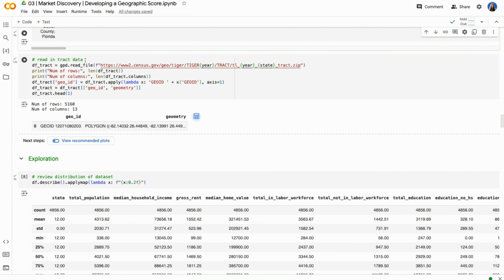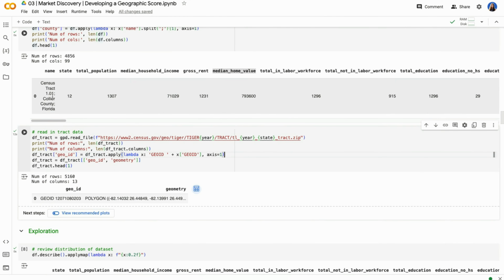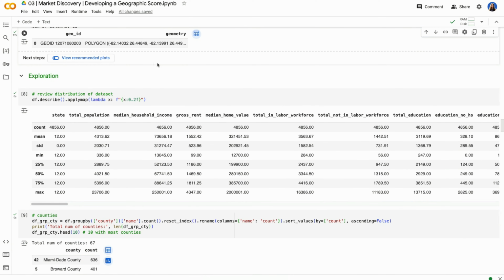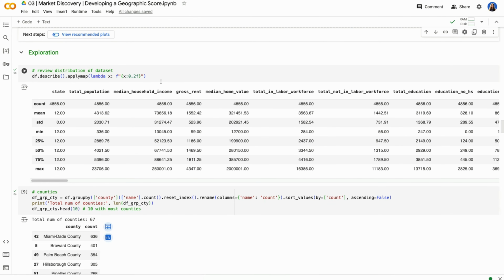Next thing we're reading in is tract data. And I've specified this in prior videos using US Census data, that in order to visualize it, you need to provide to the map the actual graphic region or polygon so that it can know what the boundary is. So we're reading this in from the US Census, the latest year I have, which is 2022, and for the state of Florida, which is 12. So now we have two data frames, one that has all of our featurized data, another one that has our location.